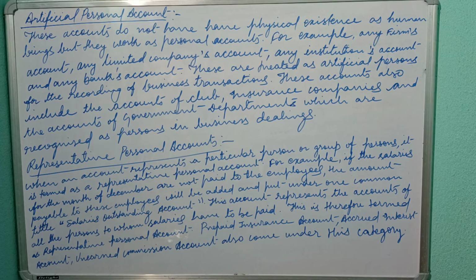This account represents the accounts of all the persons to whom salaries have to be paid. So this is termed a representative personal account. And prepaid insurance account, accrued interest account, and unearned commission account also come under this category.